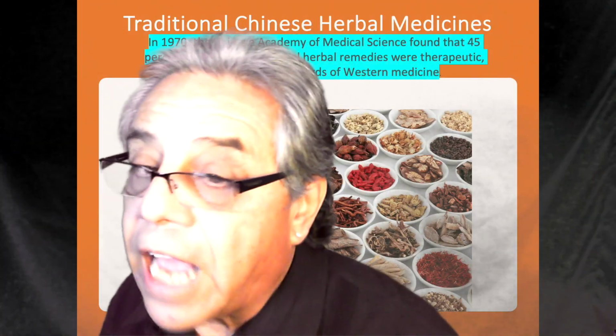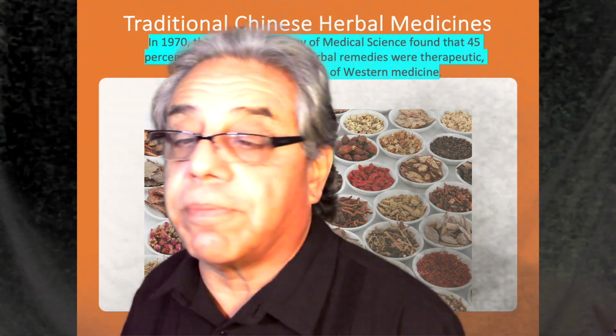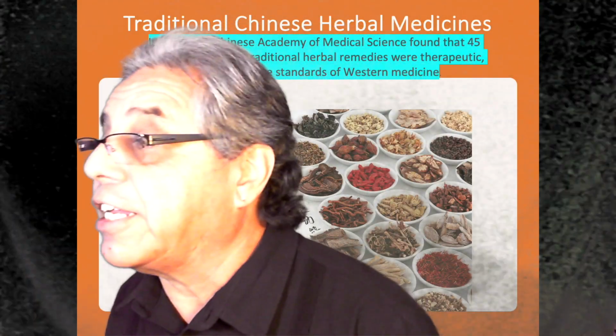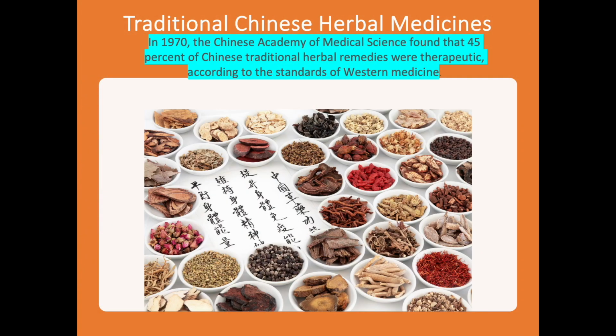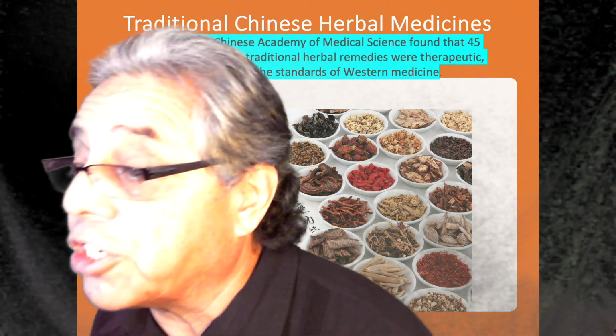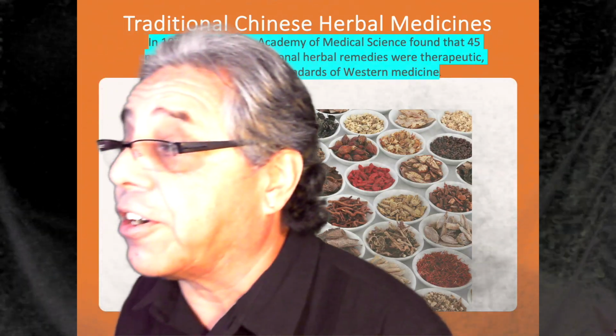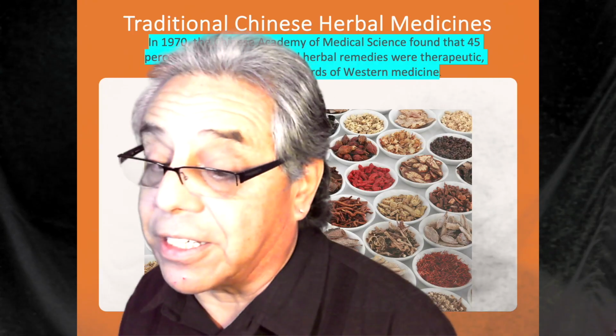This slide is here to demonstrate that Western medicine is not the only source of these medications. In this example, we have traditional Chinese herbal medicine. And in fact, in 1970, the Chinese Academy of Medical Sciences found that about 45% of Chinese traditional herbal remedies were therapeutic, according to the standards set down by Western medicine.